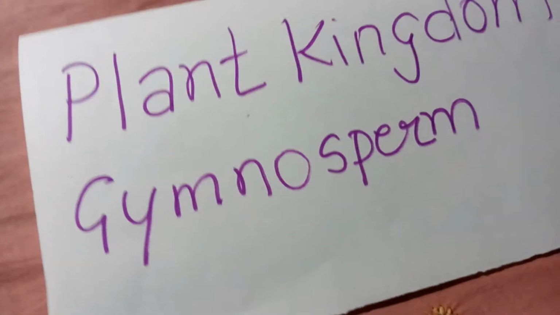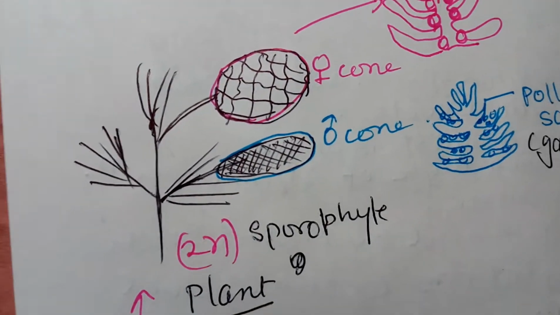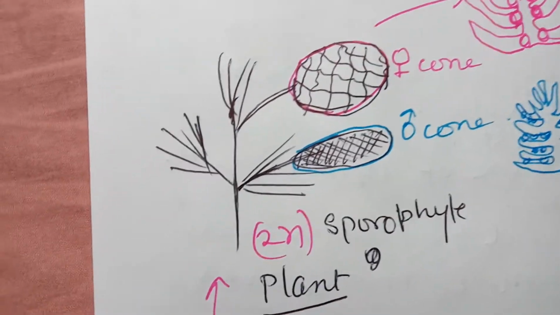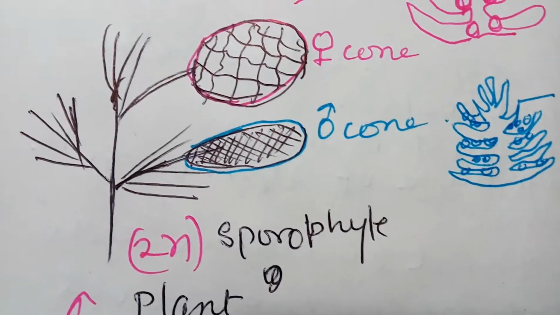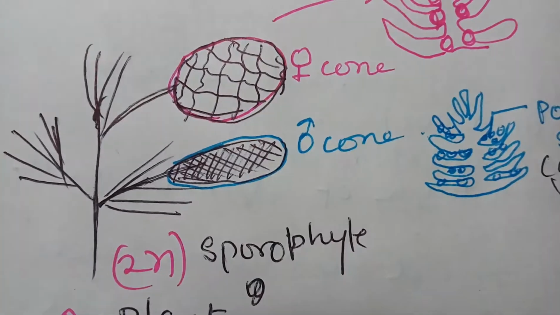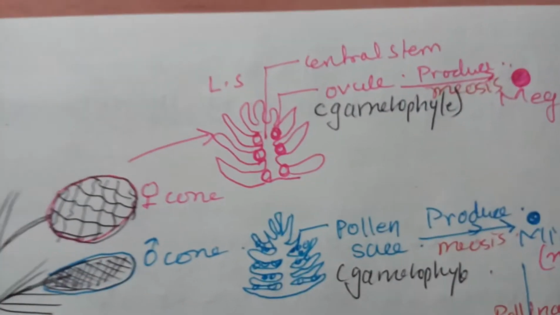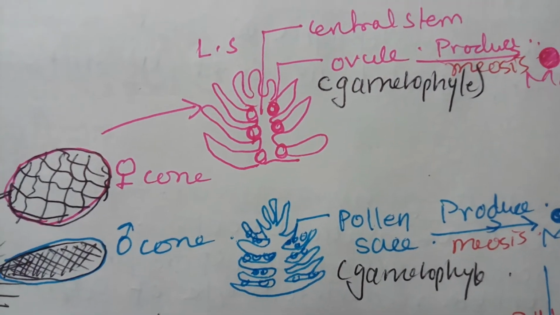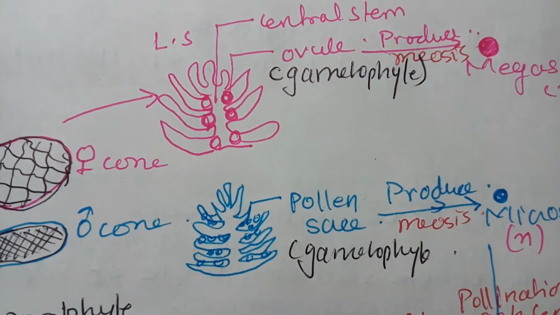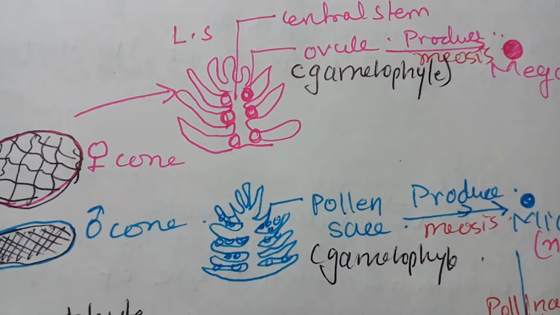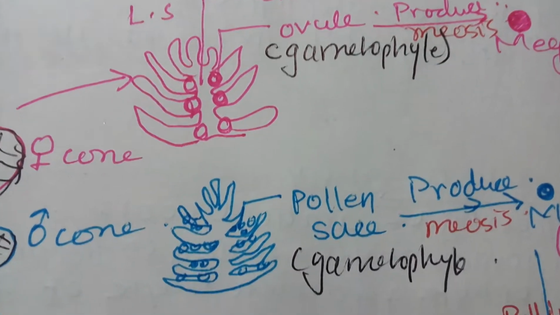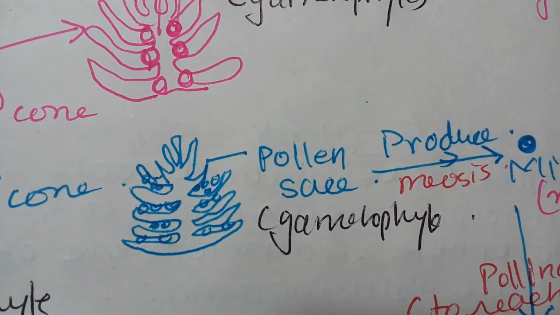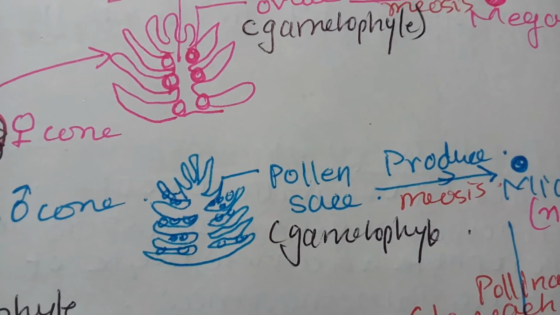Just see the diagrammatic representation. This is a sporophyte plant. This is one of the branches. The upper branches bear the female cone. The lower branches bear the male cone. Now if you look at how they bear the gametes, you can see the ovules are present at the base, and over here the pollen sacs are there.